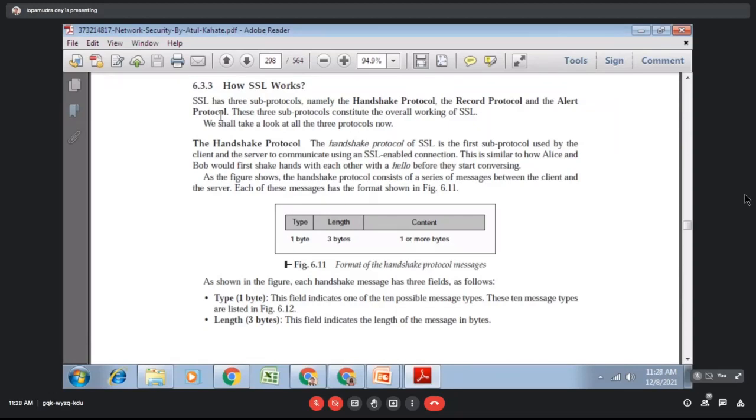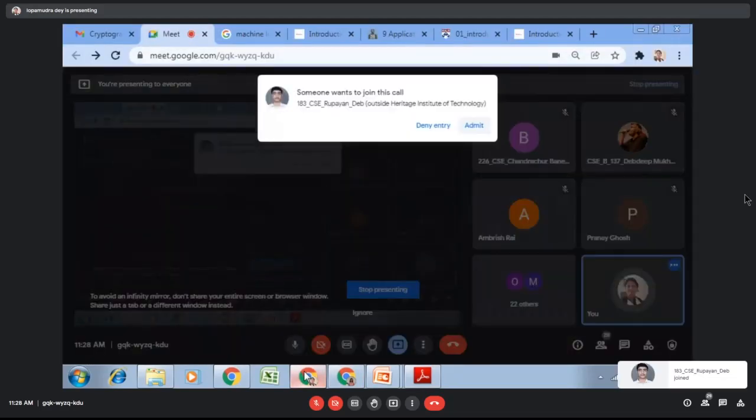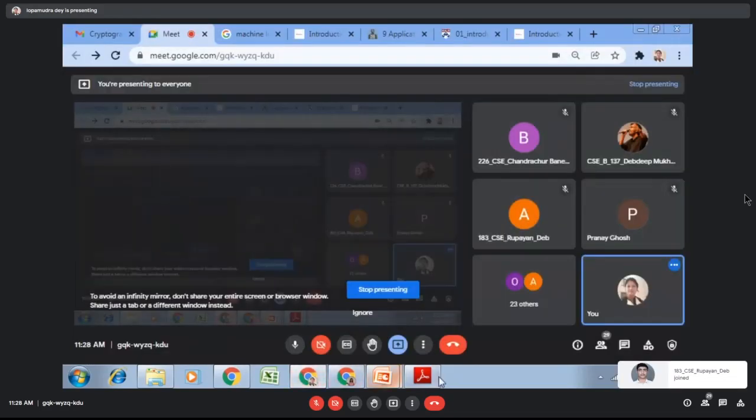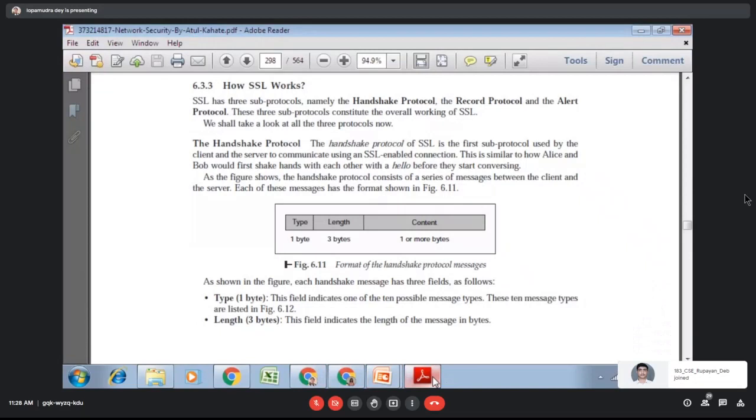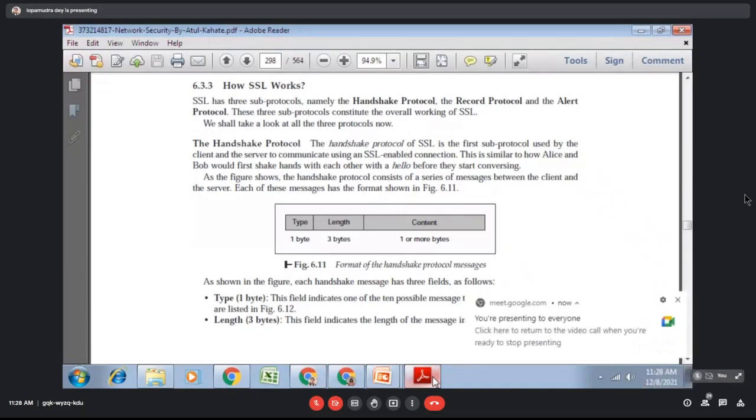So what is the handshaking protocol? It is used for authentication purpose. Just like when you meet someone for the first time, you greet each other, or you show your ID card to that person. That is called handshaking.